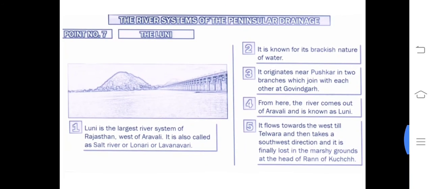Now we'll see the Luni river. Luni is the largest river system of Rajasthan, west of Aravalli. It is also called the Salt River or Lonari or many names. It is known for the brackish nature of water. Brackish nature, you know, in between salt water and fresh water. It originates from Pushkar, part of Rajasthan, in two branches and joins with other rivers also at Govindgarh. From here the river cuts out of Aravalli and it's known as Luni. It flows to the west till Telwara and then takes a southwest direction and drains into the Rann of Kutch.